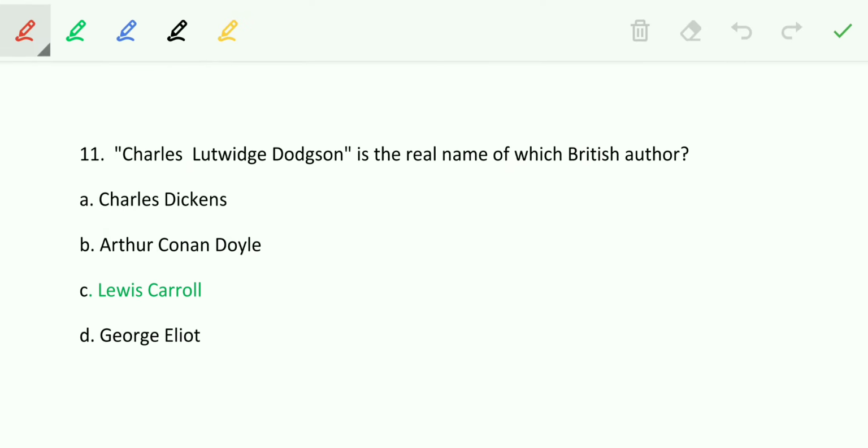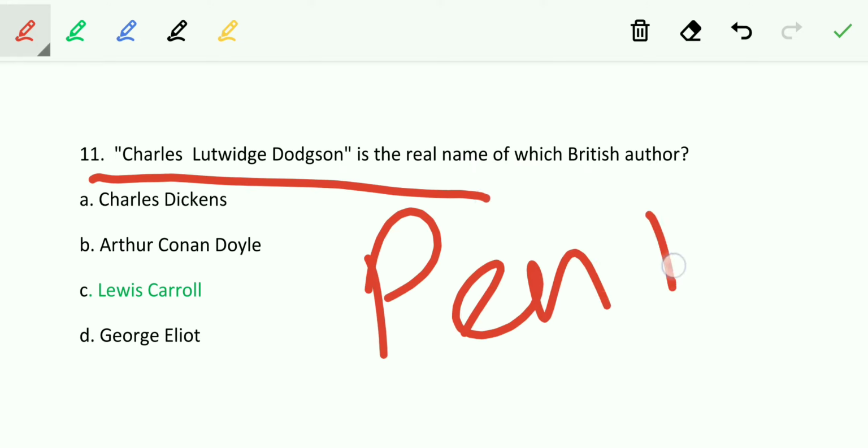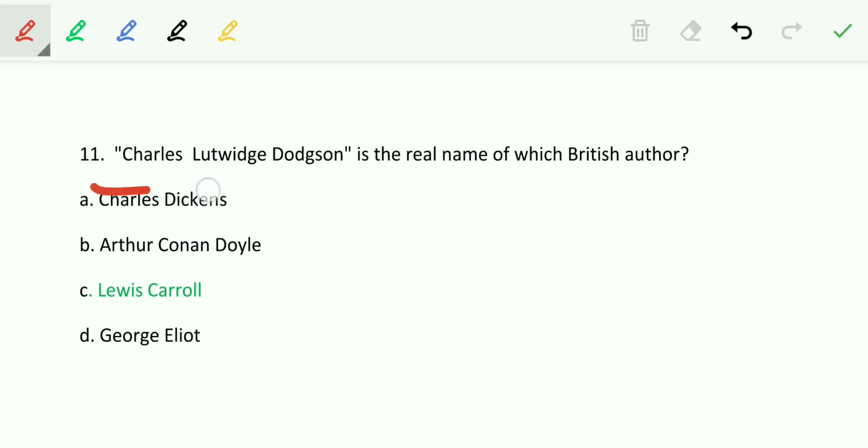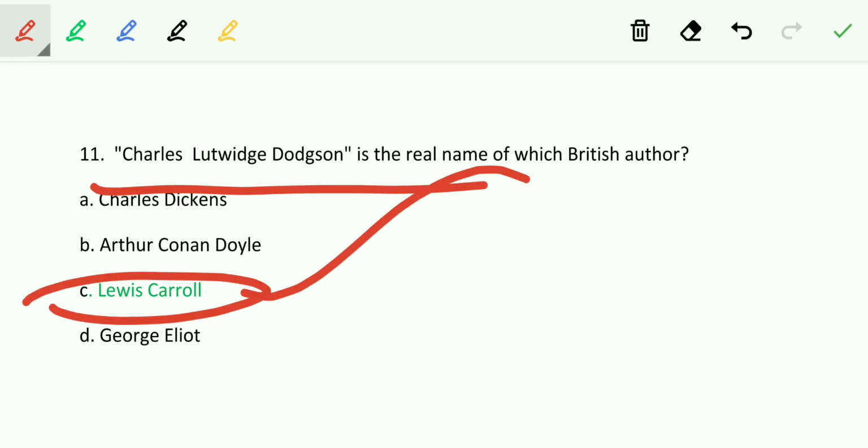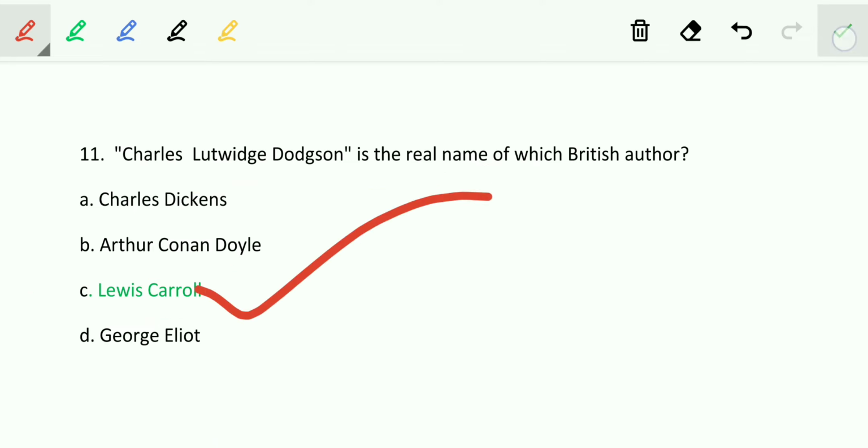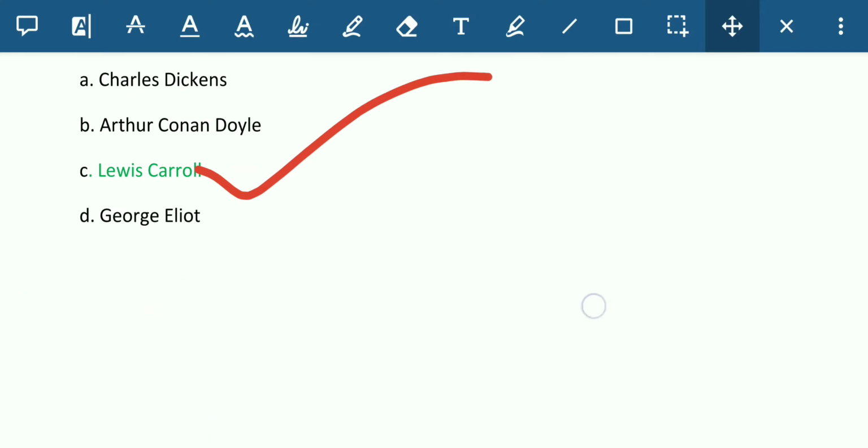Charles Lutwidge Dodgson is the real name of which British author? This question is also very important because these kinds of questions generally come up in entrance exams and the UGC NET exam as well, where they are asking about the real name or pen name. So they are asking, Charles Lutwidge Dodgson is the real name of which British author? So the answer is Lewis Carroll. Lewis Carroll is the right answer. So let's move towards the next question.